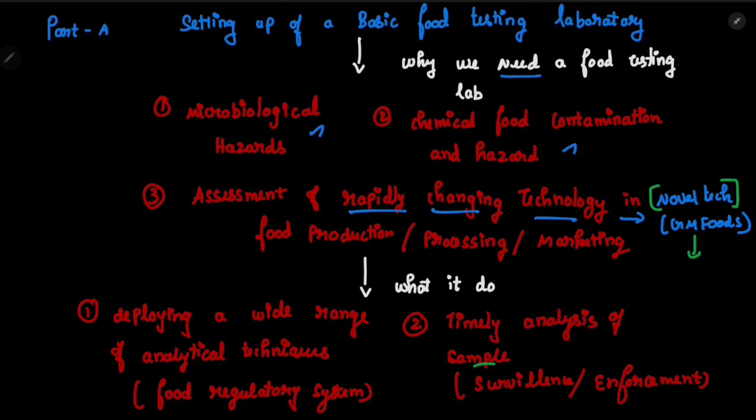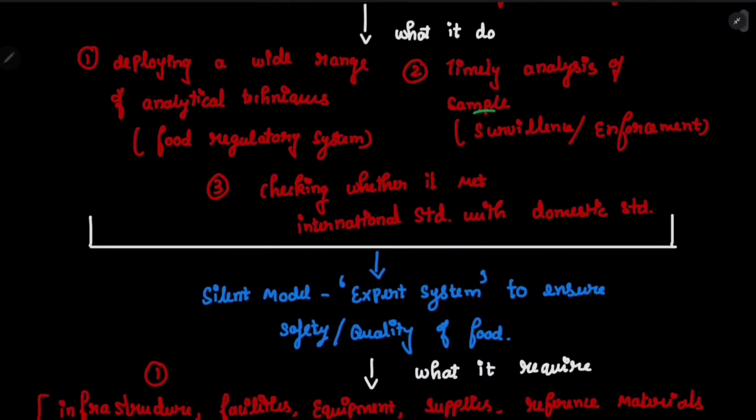In order to test whether this GM food is good or bad, we need to check it. So how to check it? Using a laboratory. That's why we need a laboratory. Apart from these hazards and contaminations, we need to check and assess the rapidly changing technology. Simple, right?